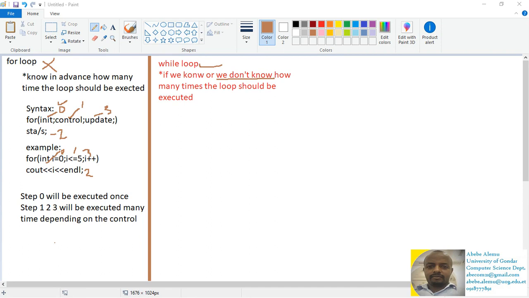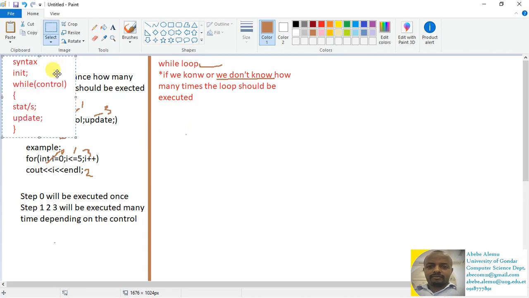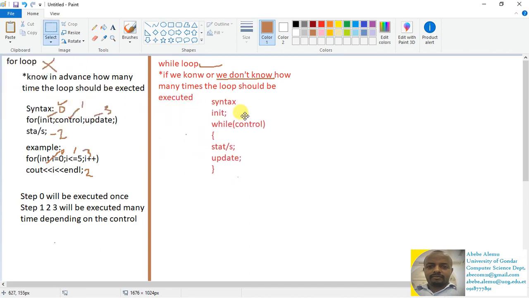So this is how you deal with the while loop. This is the programming syntax of the while loop. It contains all of the components of the for loop. What's different is the syntax, the location where we write all the elements, as we discussed before. So this is our initialization, which is step 0.